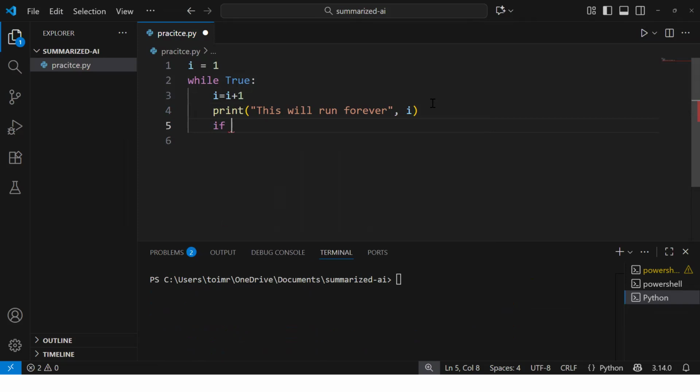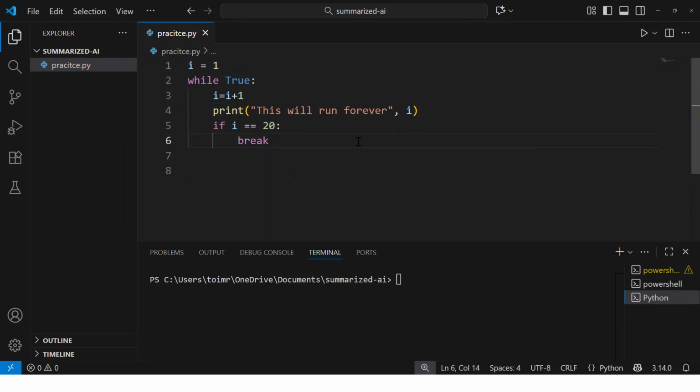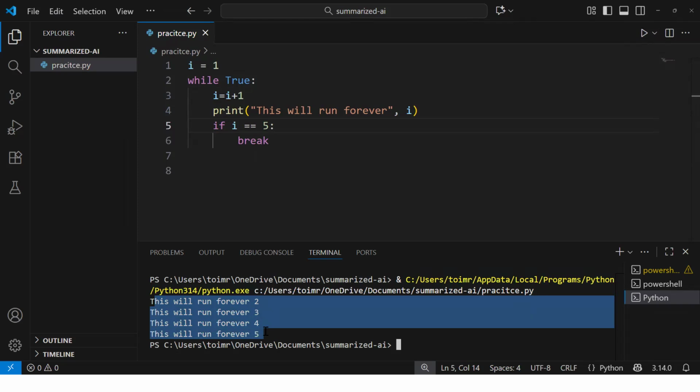So I'm saying if i value is equal to 20, then it should break the loop. Okay, now let me run this, or I would not say 20, I would say 5, and then break the loop, just to count the number of items. So if you see here, it will print the loop 4 times and it broke the loop.